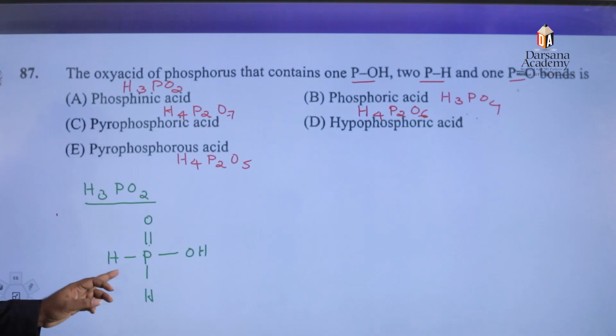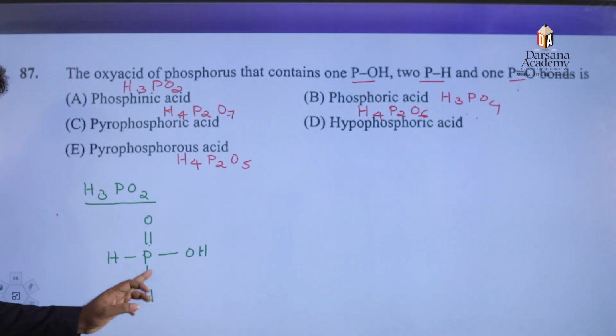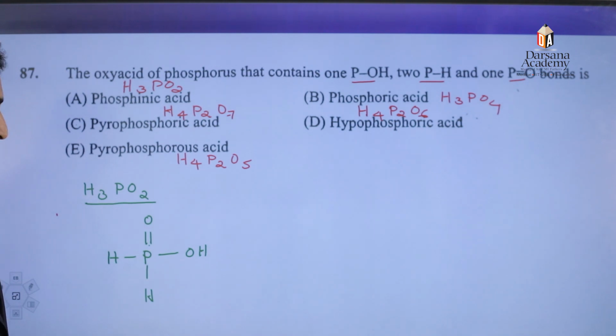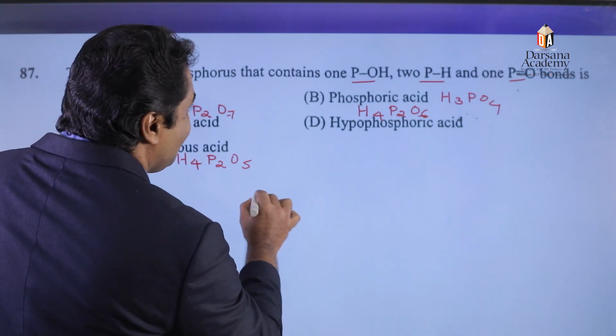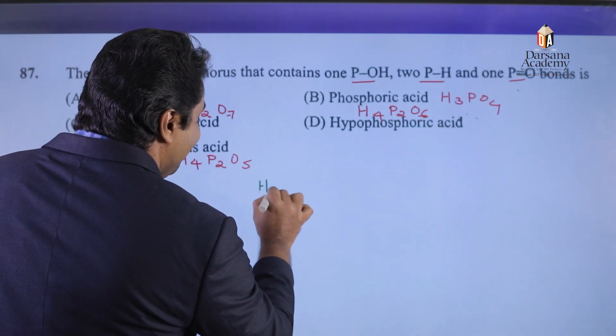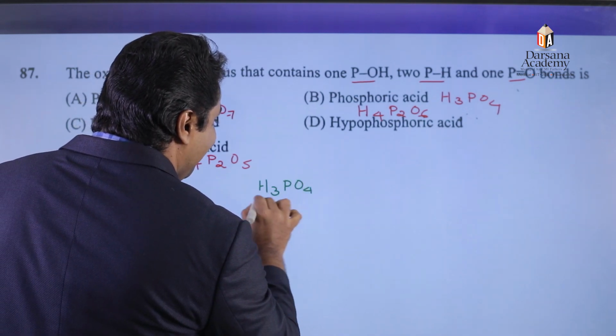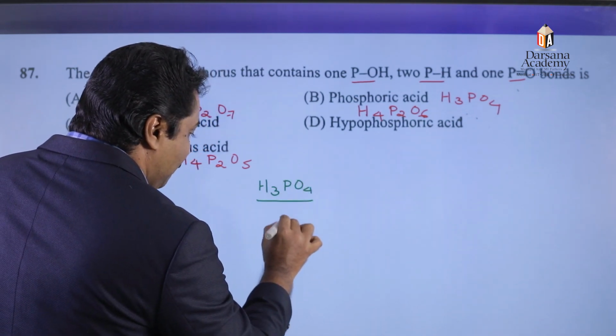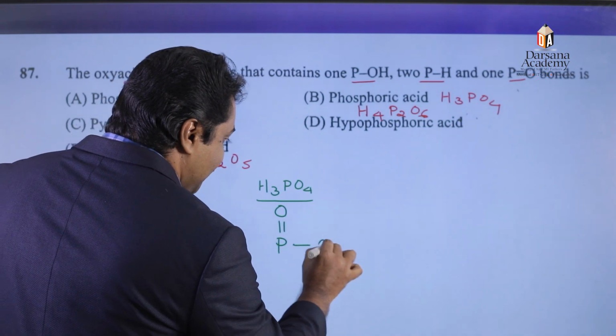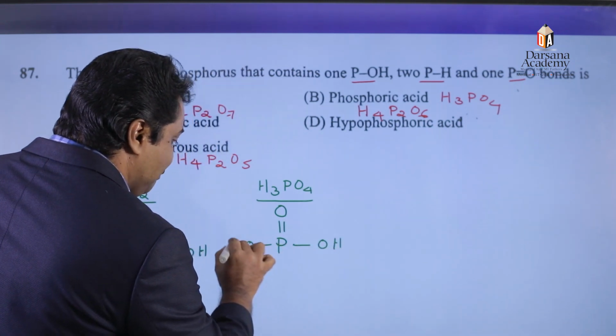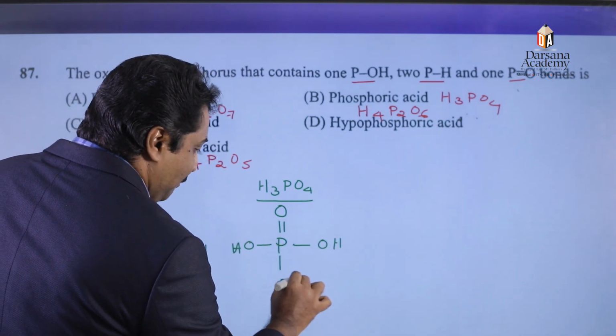So here we can see the presence of 2 P-H bond, 1 P-OH bond and 1 P=O bond. Again, in the case of phosphoric acid, formula H3PO4, the structure can be represented as 1 P=O bond, then again 3 P-OH bond.